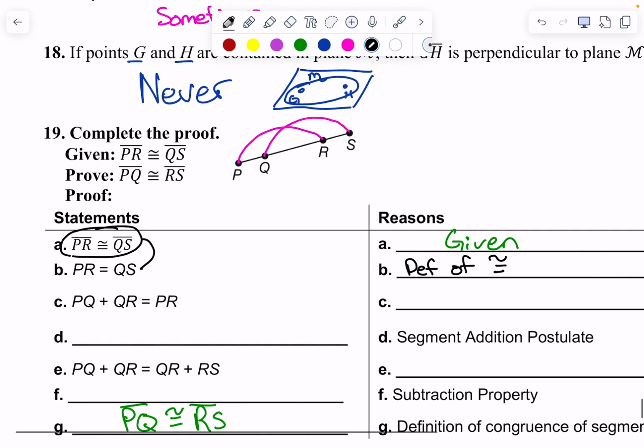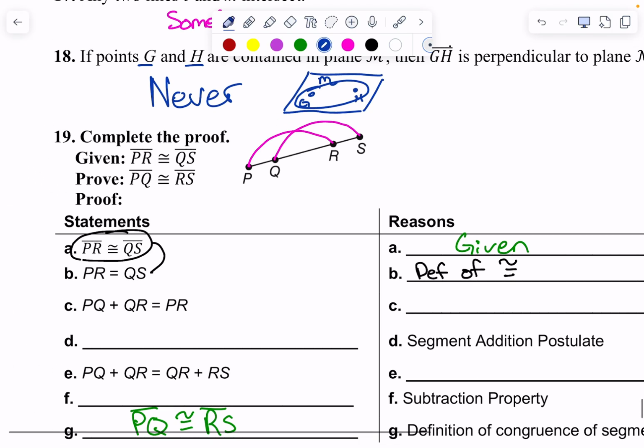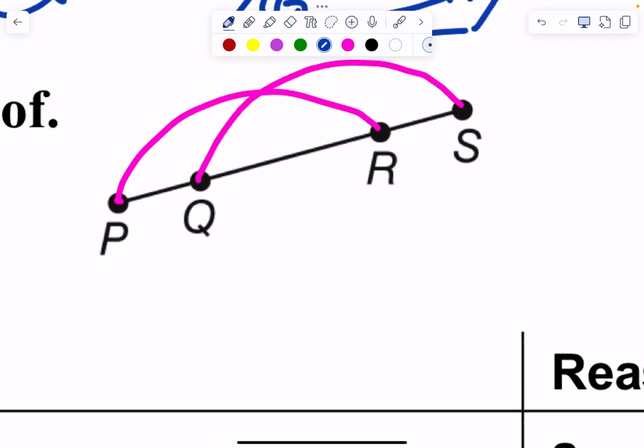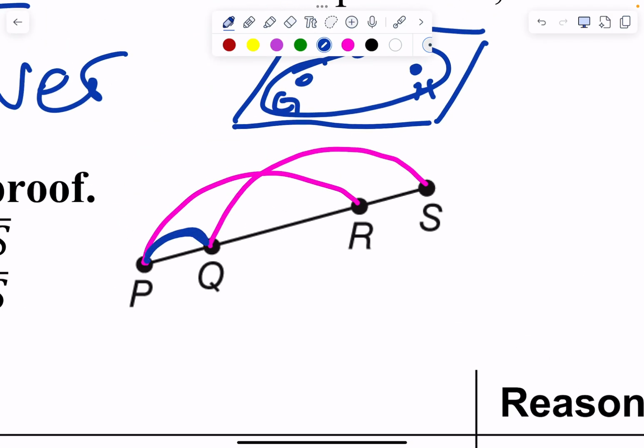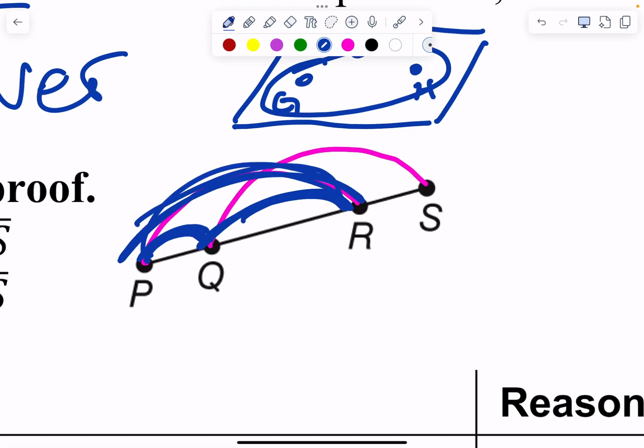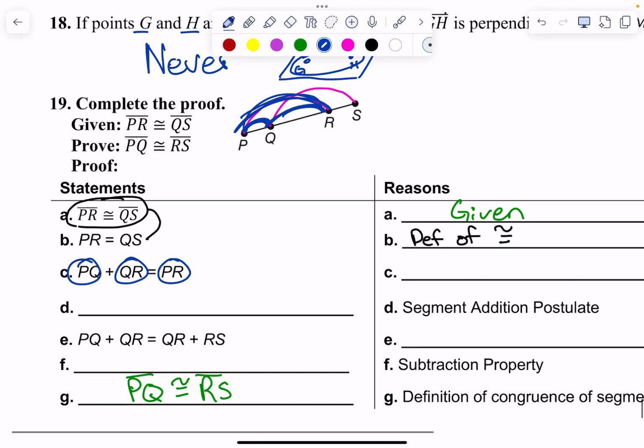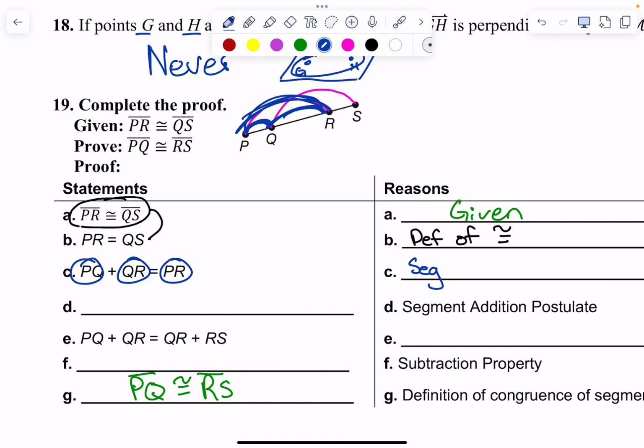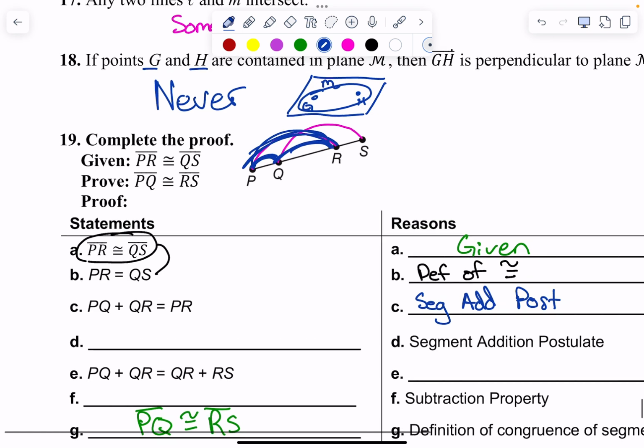Now they do this next step. They say PQ plus QR equals PR. If I go up to this picture, PQ is this piece, plus QR is this piece, equals PR, which is this piece. What did I just do? I'm adding segments together. Segment addition postulate. But wait a second. They do segment addition postulate again.